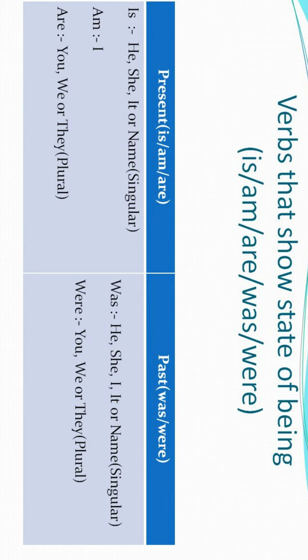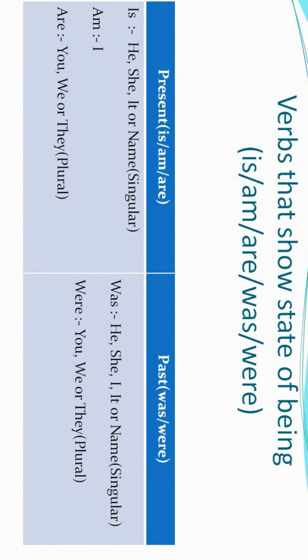We use was with he, she, I, it, or name, and all the other singular subjects. With plural subjects we use were. We use were with you, we, or they, or any other plural subjects. So there are two sections, present and past. In the present section we use is, am, are. In the past section we use was, were, depending upon the subject, right?